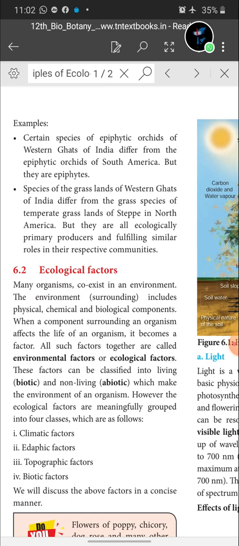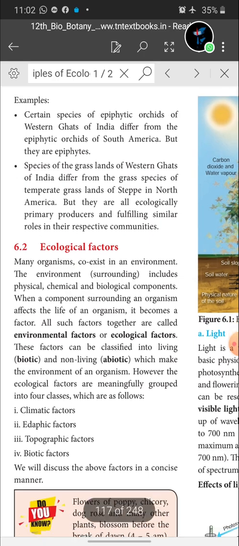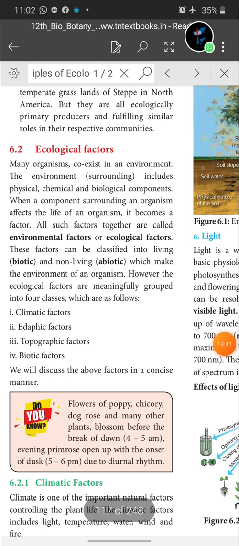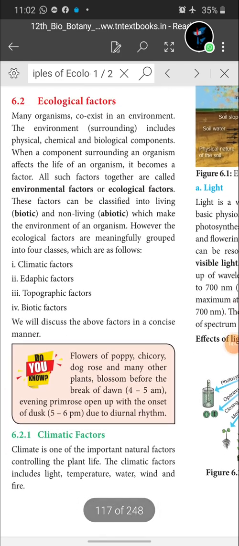Ecological equivalence. Then, species of the grasslands of the Western Ghats of India differ from the grass species of temperate grasslands of the steppe in North America, but they are all ecologically primary producers and fulfil similar roles in their respective communities. This is an example of what, children? Ecological equivalence.